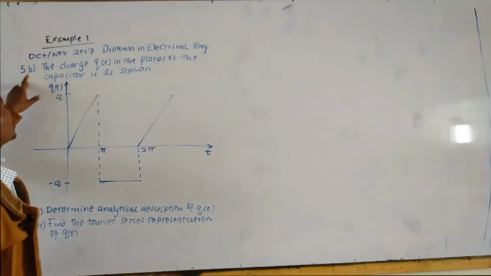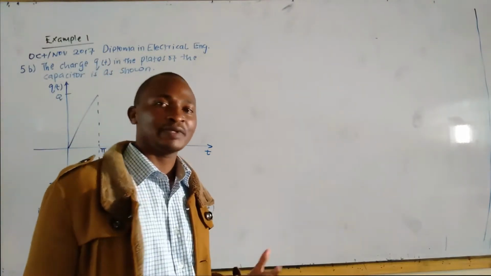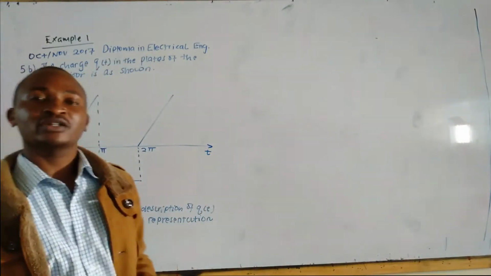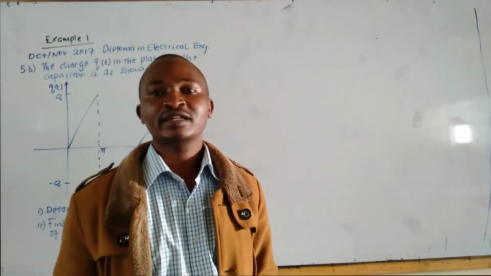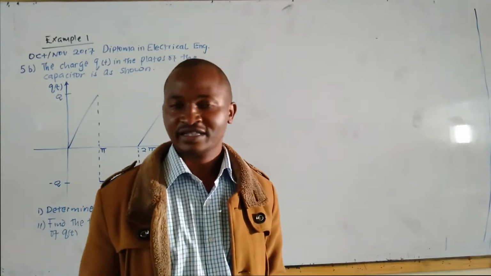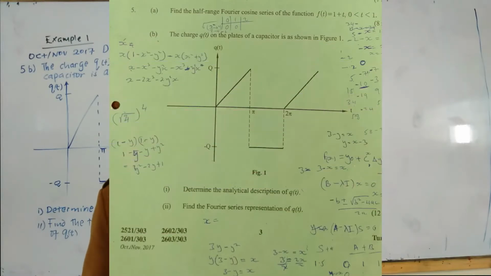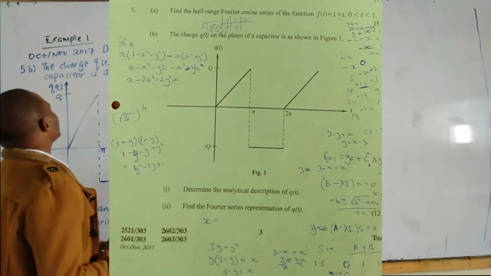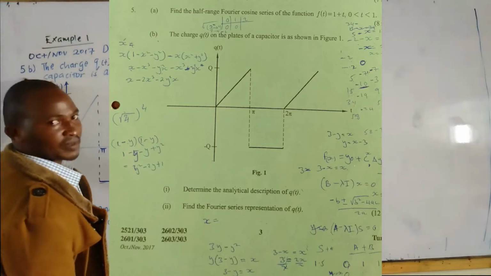Our first example is October-November, a past paper question, diploma in electrical engineering. I'll be trying to combine questions from electrical engineering, mechanical engineering, and civil engineering. But I think civil engineering does not have Fourier series. So for the time being, I'll concentrate on electrical engineering, and whenever I get a past paper, I'll be sampling mechanical engineering. Our first example here is question 5b, October-November 2017.